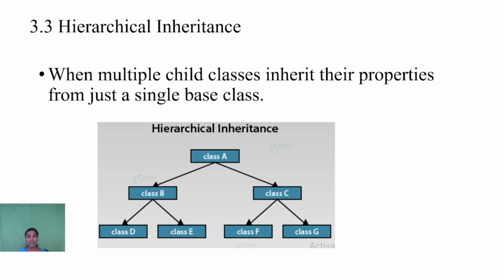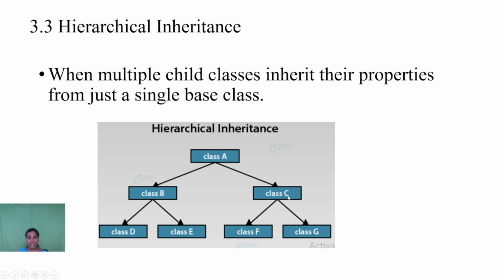In this example, we have class A, class B, class C. Class A is deriving new classes, class B and C, and class B is also deriving new classes, class D and E. So here, from a single base class, we are deriving more than one new class.